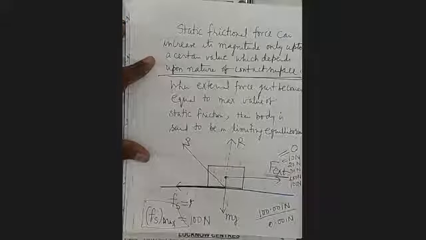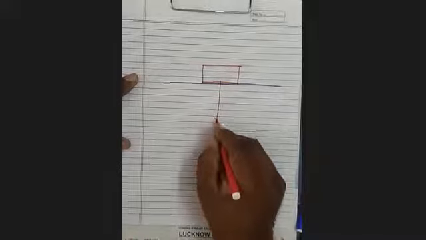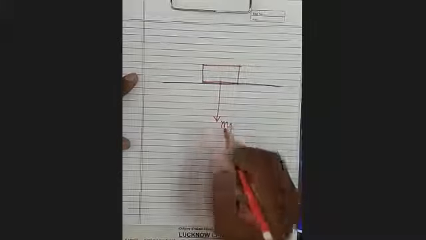It is clear? Now see here, what is the relation between this? How will you find the relation? So see here, mg acts vertically downward.